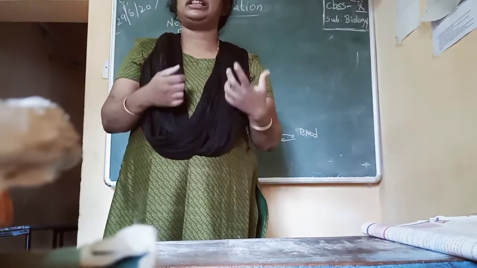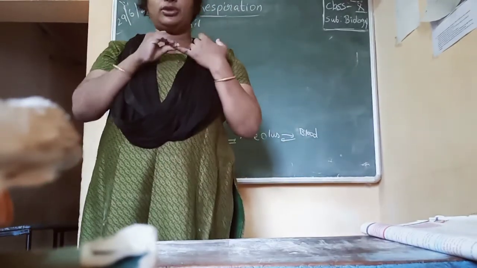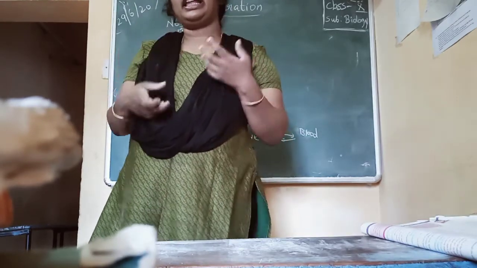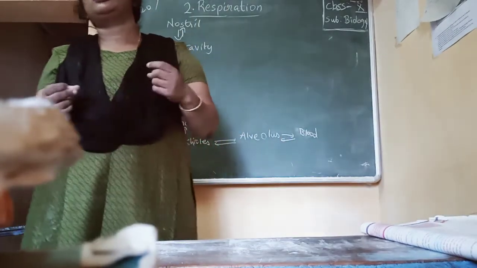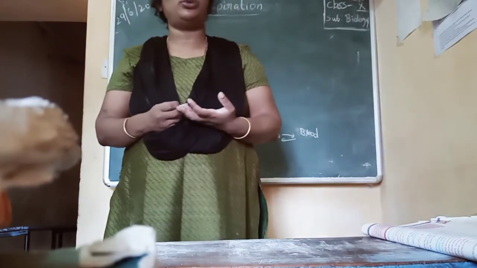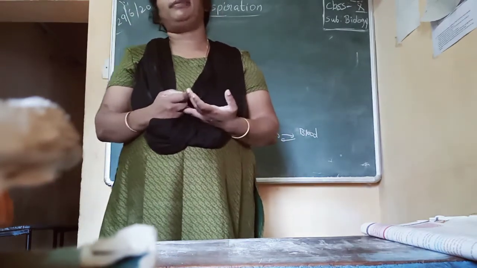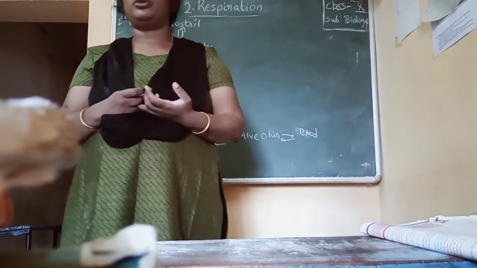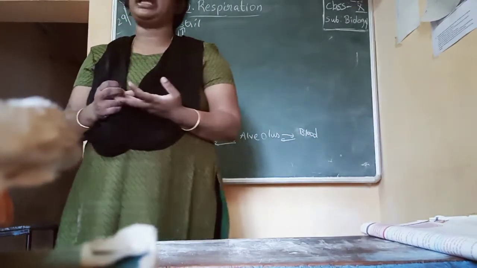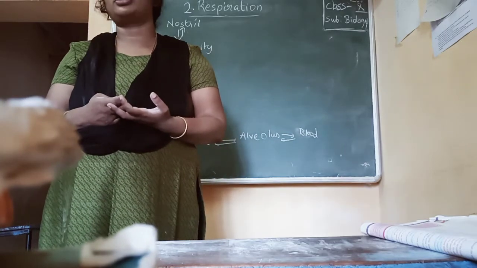So actually the air enters into the human body through two parts, mainly through the nostrils and through the mouth also. Some people will breathe through the mouth also. So just remember that air enters into the human body through two parts, mostly by the nostrils and secondly through the mouth. Okay, but it is not good to breathe with the mouth. It is very good to breathe through the nostrils only.